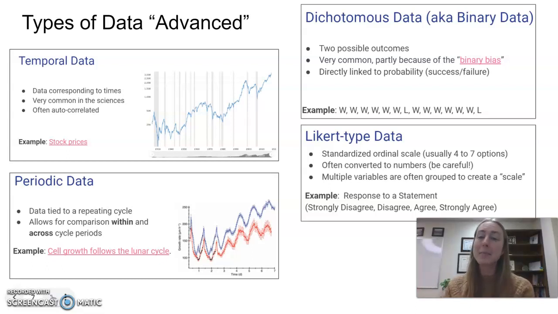The last one is Likert type data. Standardized ordinal scale, usually 4 to 7 options, often converted to numbers. So those course evaluations that you have to do at the end of every semester are Likert type data. So they would say strongly agree, or always or never or sometimes, and they correlate those to numbers, or often convert those to numbers. Multiple variables are often grouped to create a scale. So participants in the survey would choose one of those values, often converted then to a number. And that's called Likert type data.